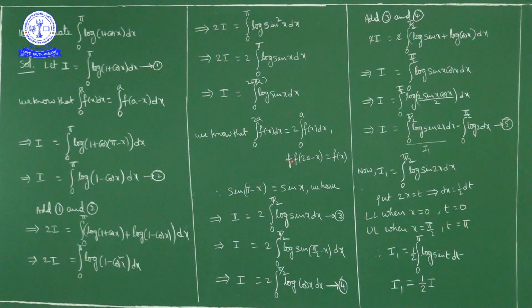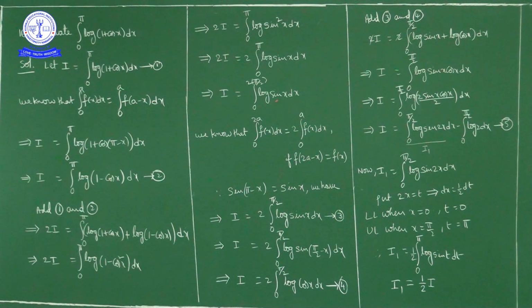Now here 2a is how much? Pi. Now sin of pi minus x is how much? Sin of pi minus x is sin x.